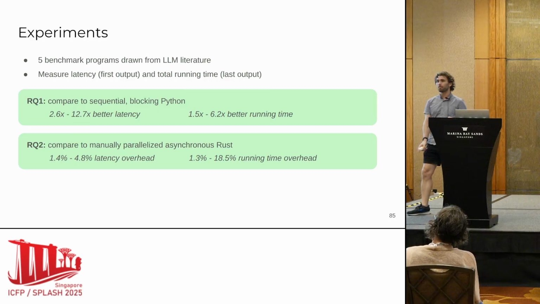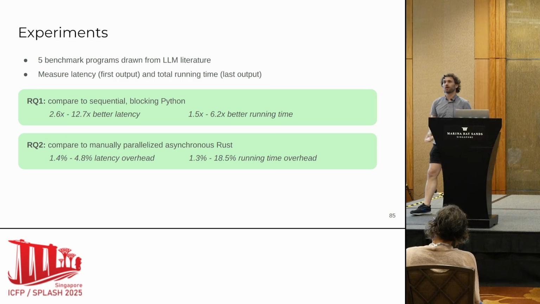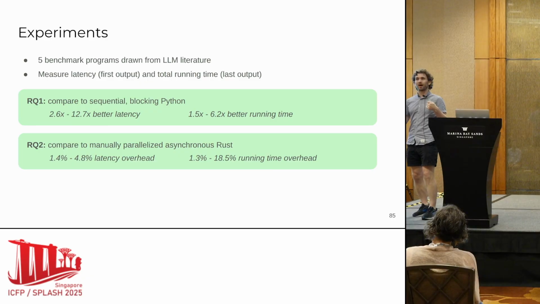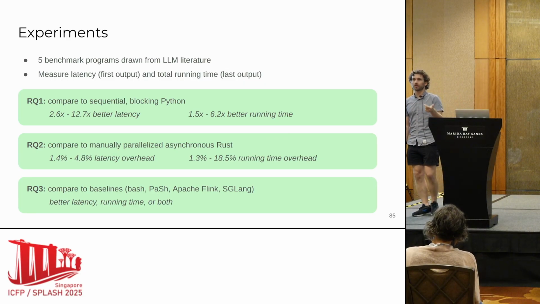We also compared to manually parallelized asynchronous Rust implementations of each benchmark. And this is sort of the best performance you could reasonably hope to get. And while there is some overhead, the overhead is relatively modest, particularly considering that we're doing a small step operational semantics for our implementation. And finally, we compared to several baselines for parallelization and streaming. We compared to Bash, Pash, Apache Flink, and SGLang. SGLang is actually an LLM-specific framework. And we found that we got better latency, better running time, or both.